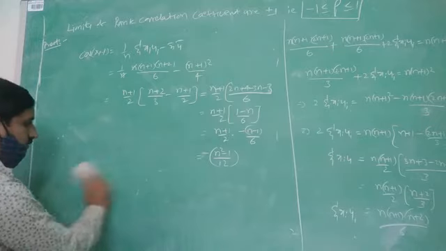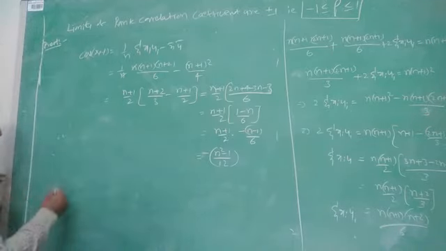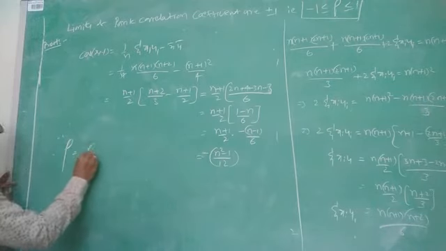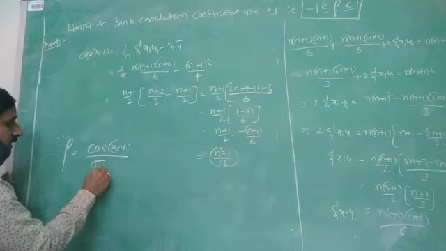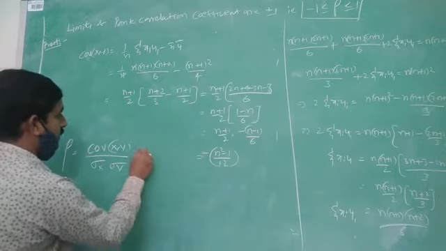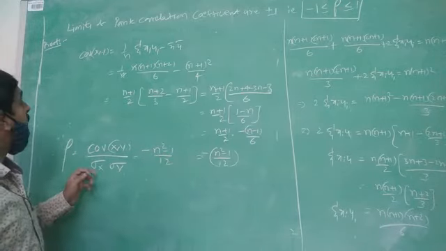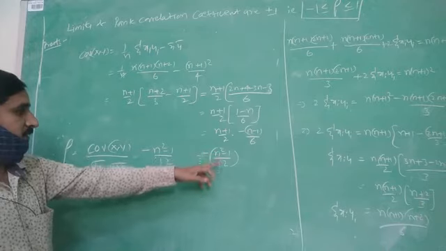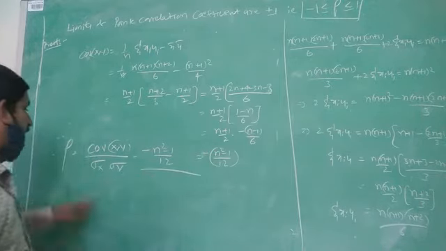Now we substitute these values in the rank correlation coefficient. Rho is equal to covariance of x comma y divided by standard deviation of x into standard deviation of y. We know covariance of x comma y is equal to minus (n square minus 1) by 12, divided by the standard deviation of x.